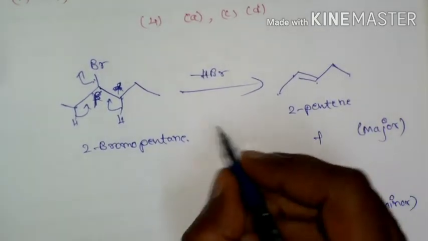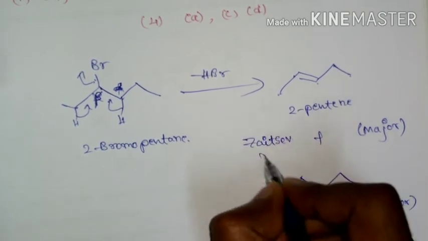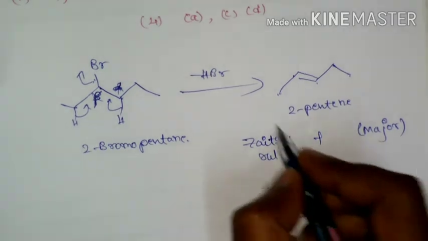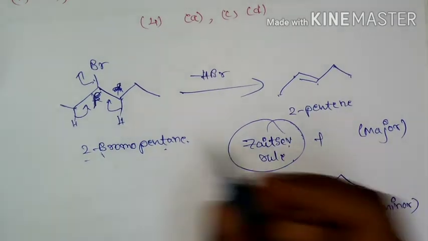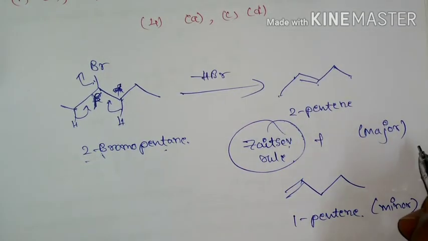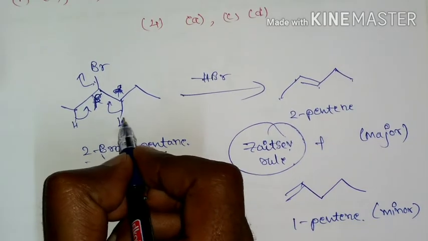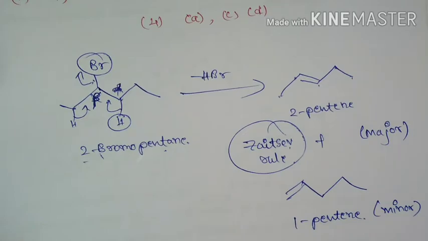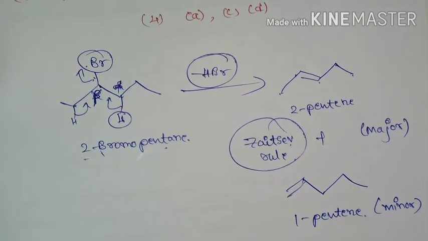So this is according to Saytzeff rule. This 2-bromopentane will undergo beta elimination and it is going to form 2-pentene according to Saytzeff rule. And if you see, dehydrohalogenation reaction is occurring, that is, there is loss of hydrogen bromide.